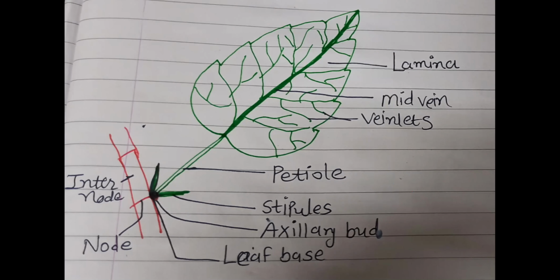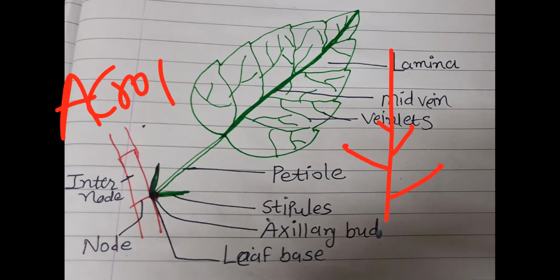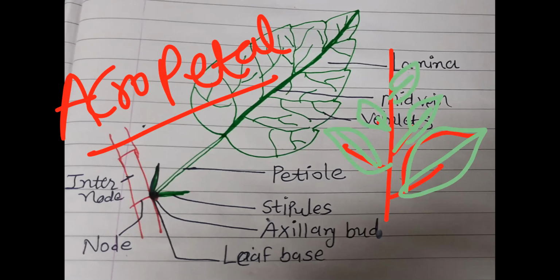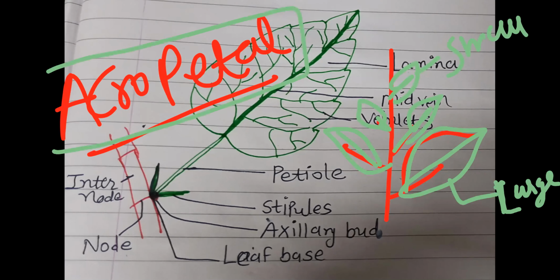And these leaves are arranged on the plant in such a way that the pattern we call acropetal. Acropetal meaning broader leaves at the base, and gradually the leaf size decreases; at the top smallest, at the base large. So this type of arrangement of leaves we call acropetal.